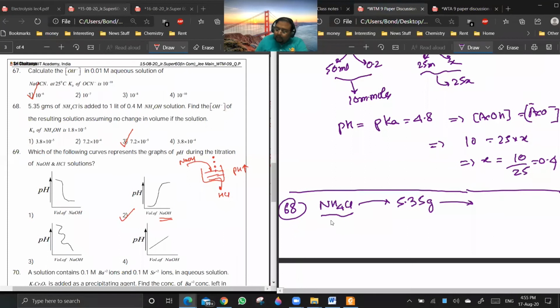Now what is the weight of NH4Cl? It is 14 plus 4, 18 plus 35.5, 53.5. So 5.35 grams will be 5.35 by 53.5 moles, which is 0.1 moles.